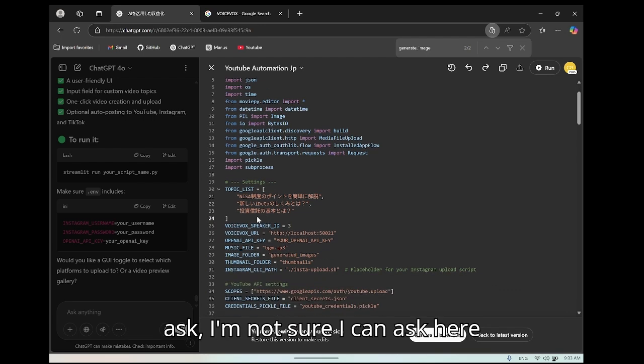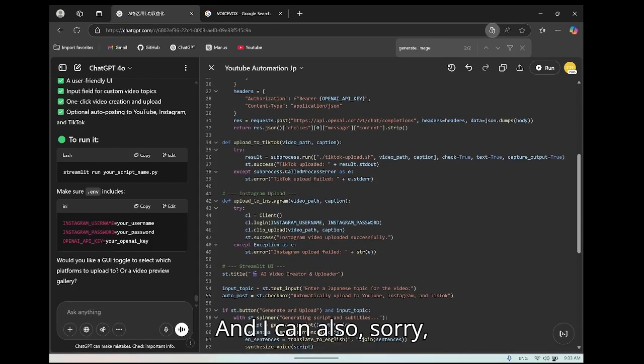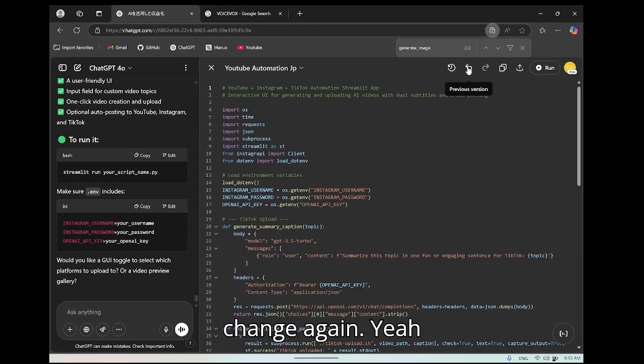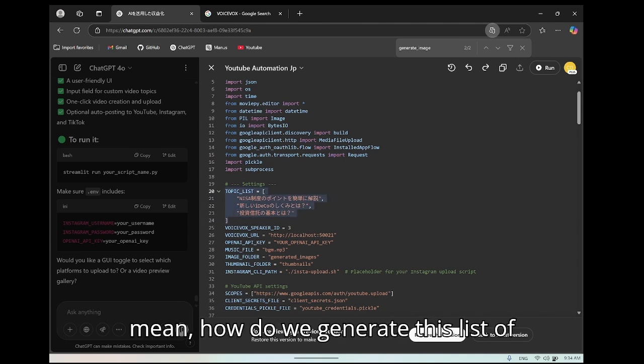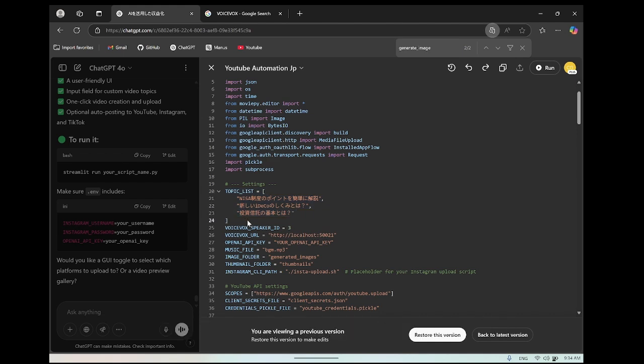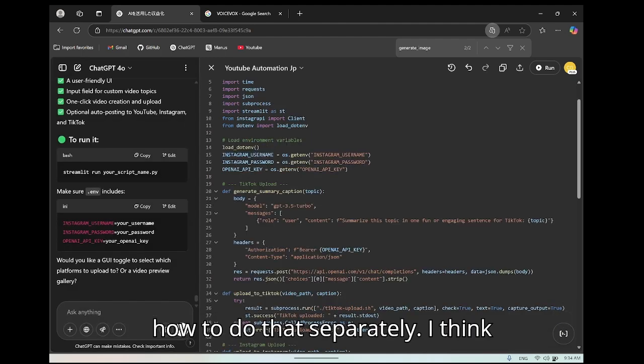So I can ask here, probably, in a separate topic actually. How do we generate this list of topics? I will see how to do that separately.